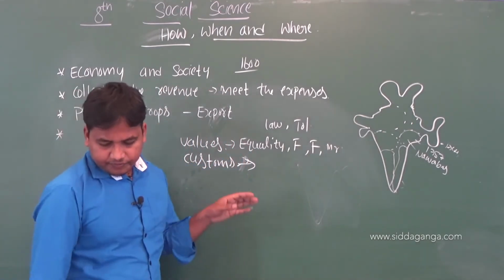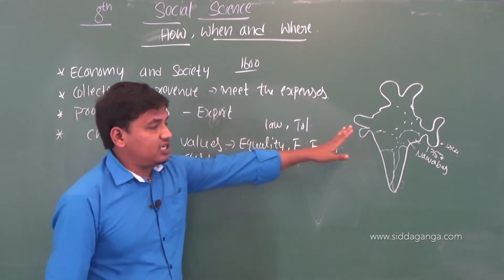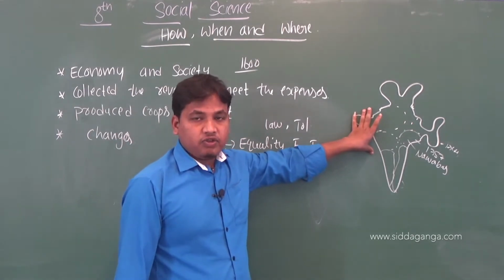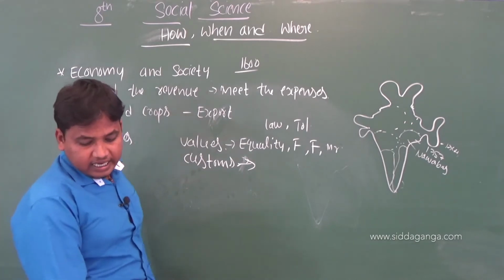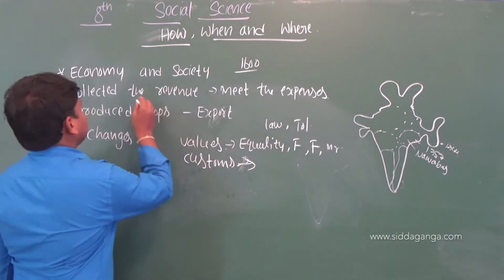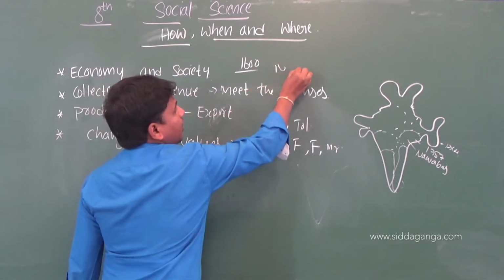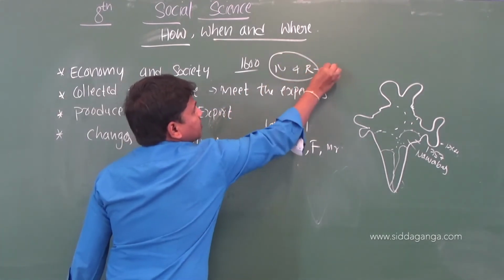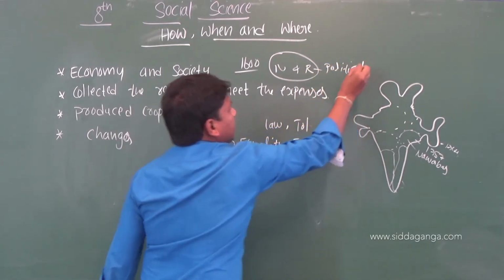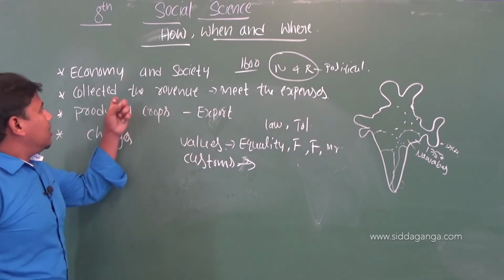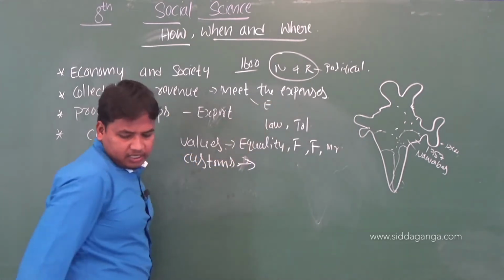And next, when one country is subjugated by another country, this leads to political changes. What is the political condition? The Nawabs and Rajas were subjugated by the British, and the collection of revenue brought economic changes.